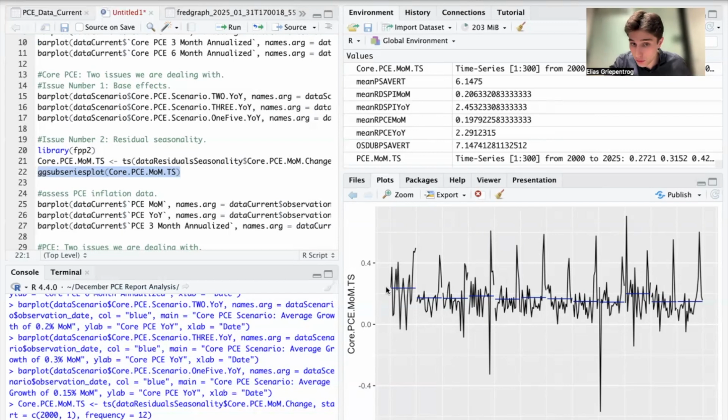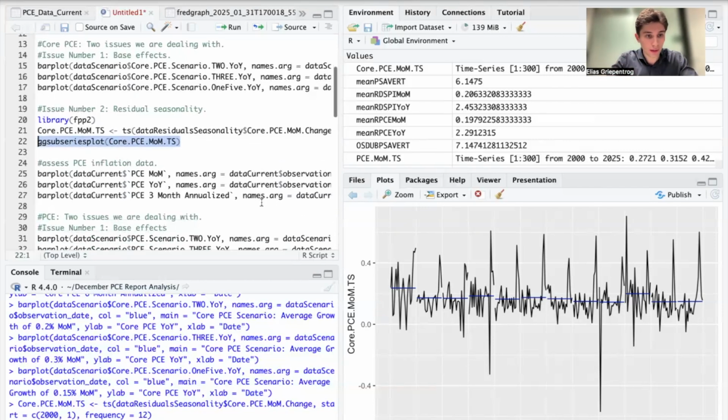And when you take a look at January, it's usually the highest. So we tend to see a stronger month over month increase in January compared to some of the other months of the year, which means that in January we may well get an increase in core PCE above 0.2% month over month, which is too high and which would likely support hawkish rhetoric from the Federal Reserve.